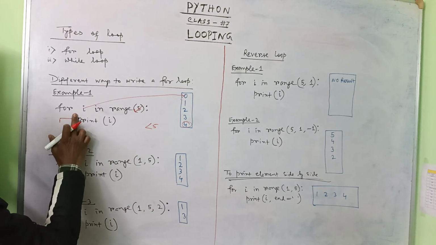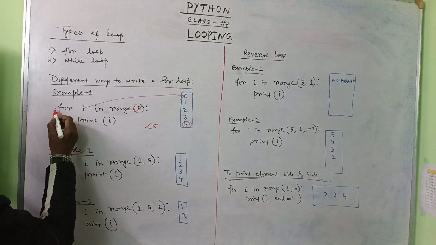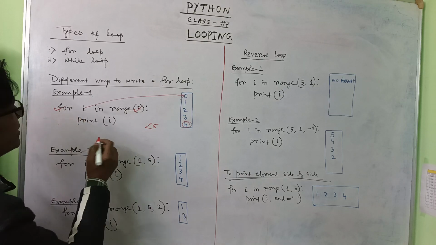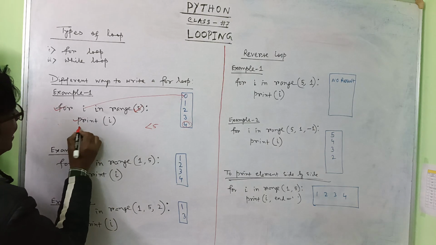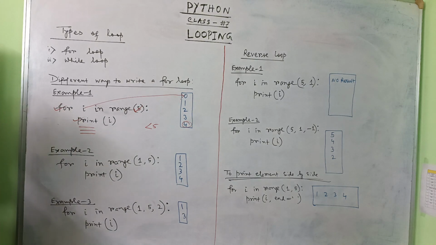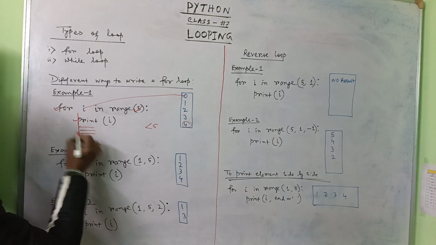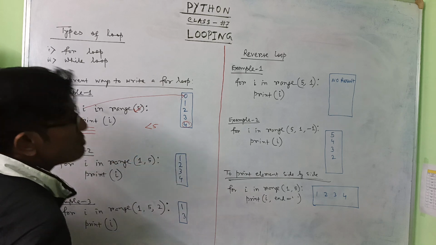So we are giving a tab. This tab means this loop will work how many times? This line will work that many times. If you write more lines like this, all these lines will work how many times? 5 times.